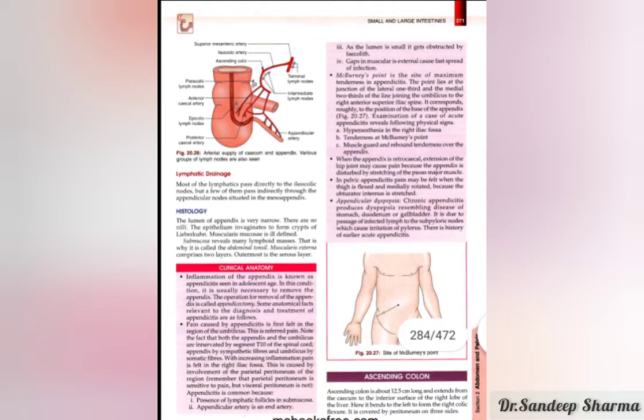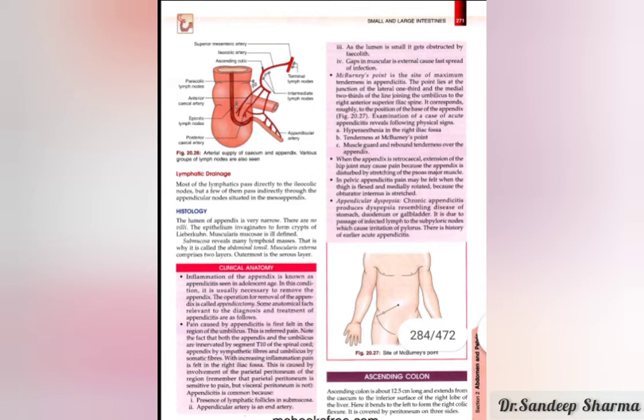Whenever pain is felt in the right iliac fossa, it occurs due to increasing inflammation in the right iliac fossa region. So whenever the pain due to the appendix is felt, it is felt first in the umbilical region, then it comes to the right iliac fossa due to peritoneal inflammation.